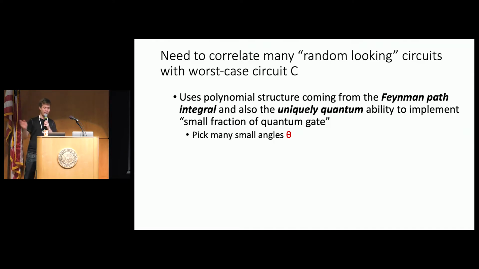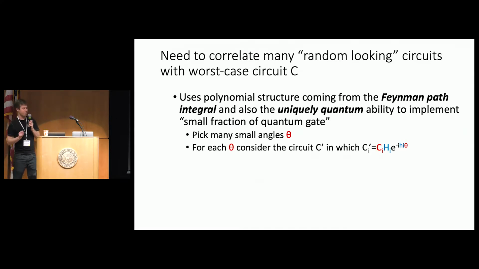Let's consider picking many small angles, theta. You should think of these as close to zero, like inverse polynomial quantities. Now for each theta, let's consider the circuit C prime, in which each gate in C prime is what we get if we take each gate in C, that's our worst case circuit, so we'll call that C_i the ith gate of our worst case circuit. We scramble it by multiplying by this Haar-random gate, H_i. Now at this point, remember, we're completely scrambled. But we're not going to stop here.